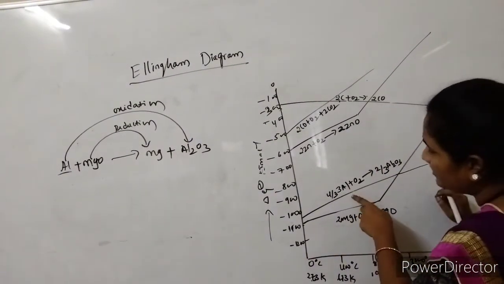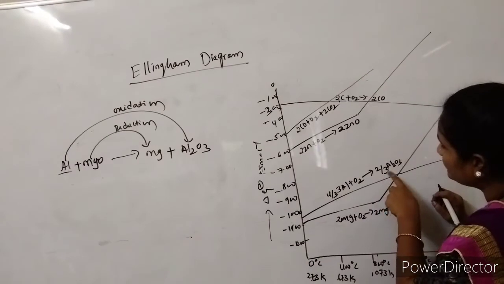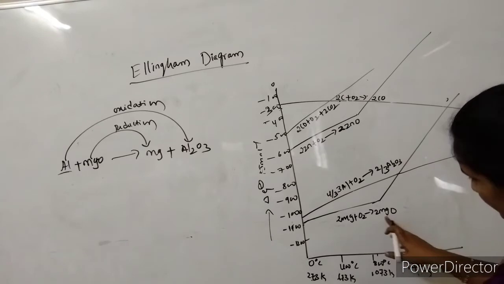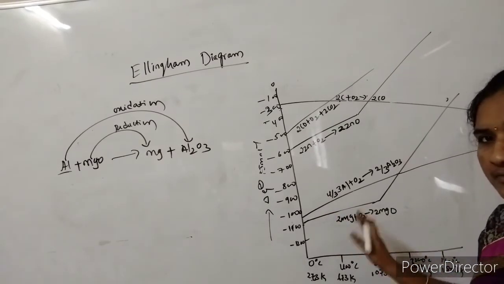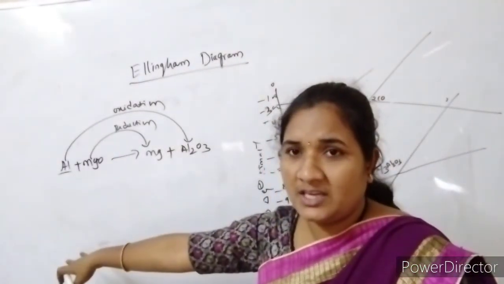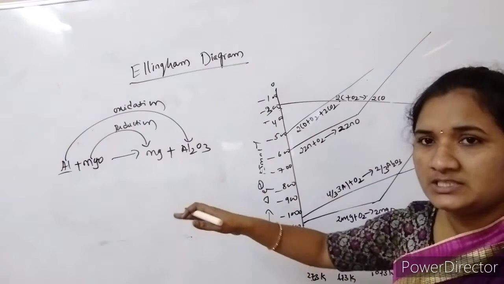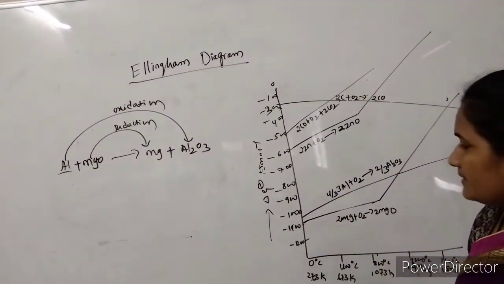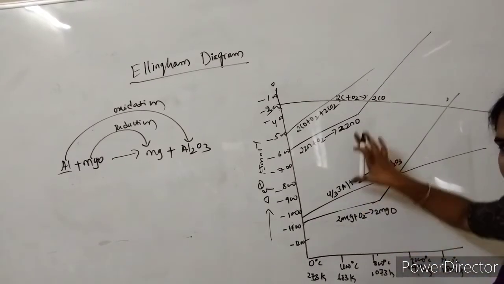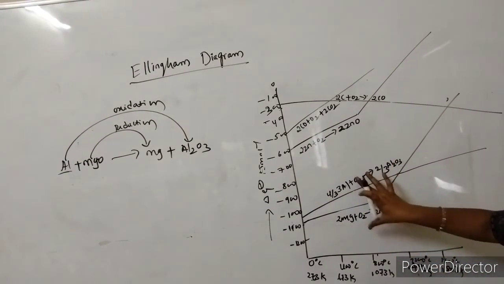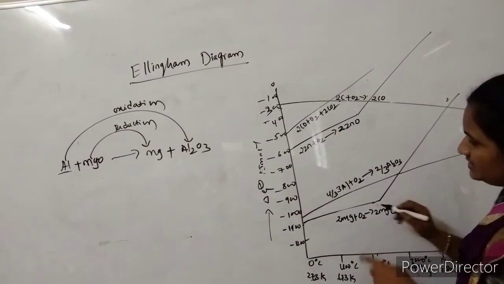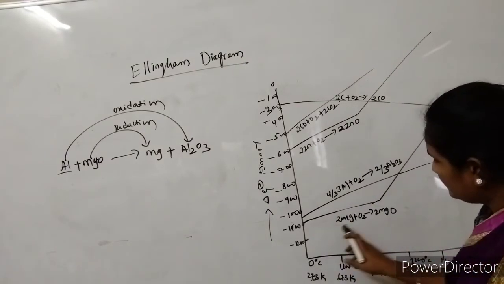So aluminium, when it combines with oxygen, forms aluminium trioxide. Mg, when it combines with oxygen, forms MgO. So these are two different reactions, but I am going to choose aluminium as well as magnesium as a reducing agent whenever it involves magnesium oxide or aluminium oxide. For that question we have to consider these Ellingham straight line graphs, which are plotted with respect to free energy as well as temperature. So see here, this is formed and this is also formed.